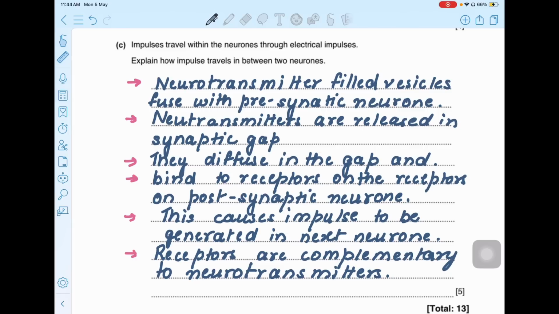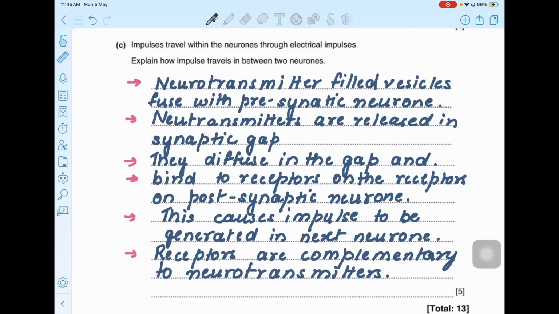Now, I'm giving you an overview of this process. So if any kind of question from here comes up in your exam, you'll be able to write it down. I have included all the points which are related to this particular part. So the question is, explain how impulses travel in between two neurons. So first of all, neurotransmitter-filled vesicles fuse with the presynaptic neuron membrane.